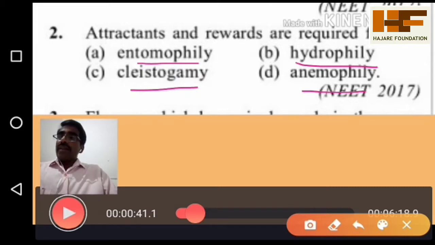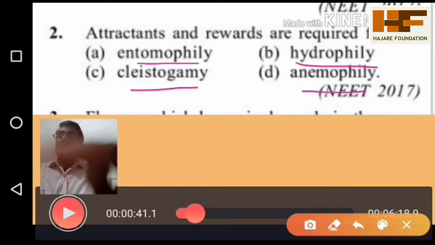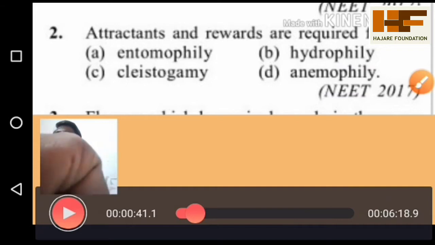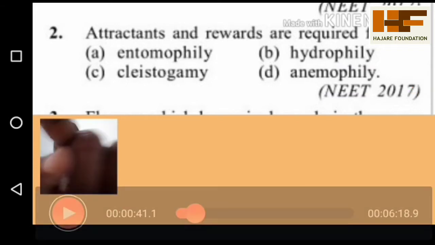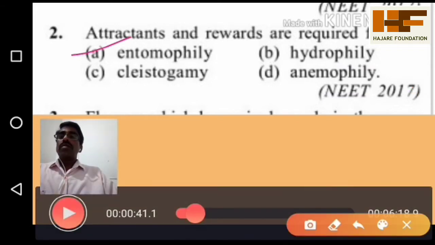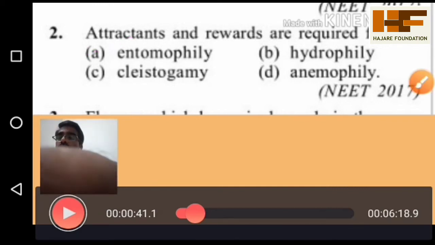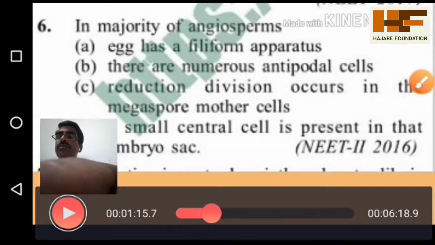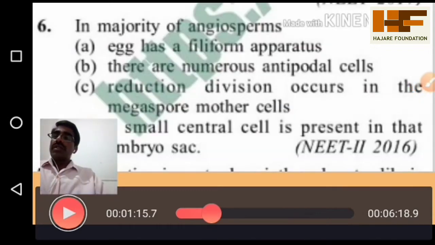Here, attraction and something like nectar or food is expected by entomophily, meaning pollination takes place by insects, which need some rewards as well as attraction from the flower side. So answer A is the correct one. You can see one more question.